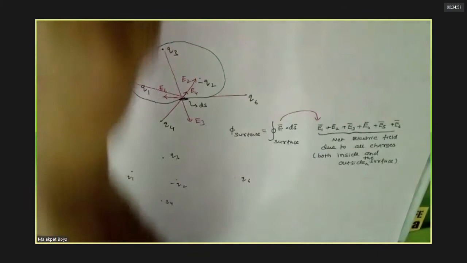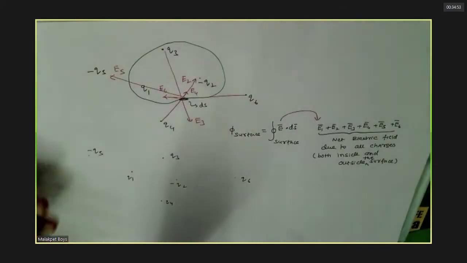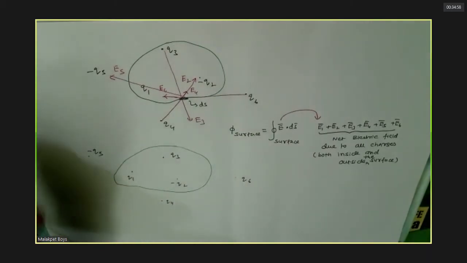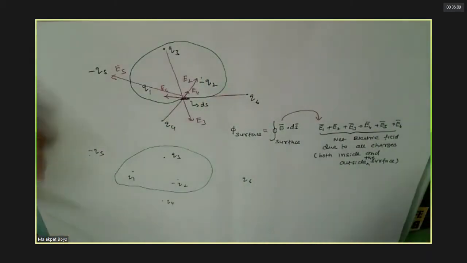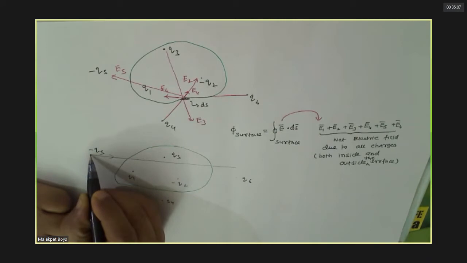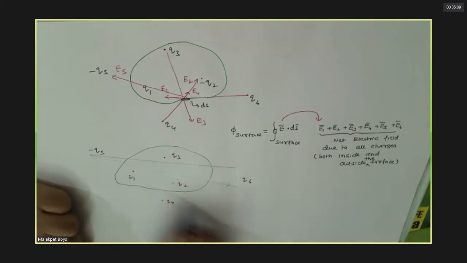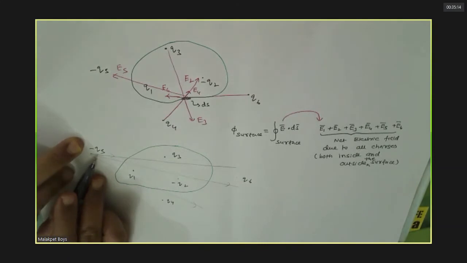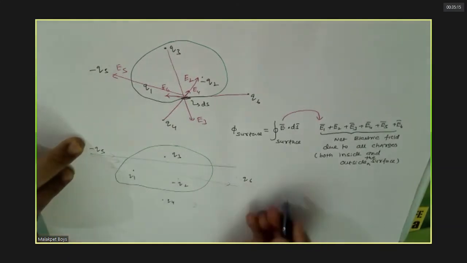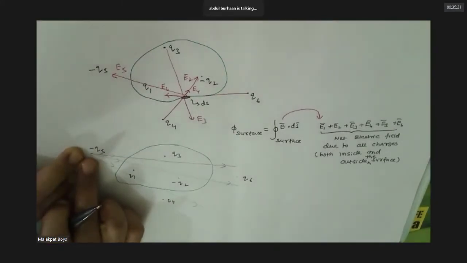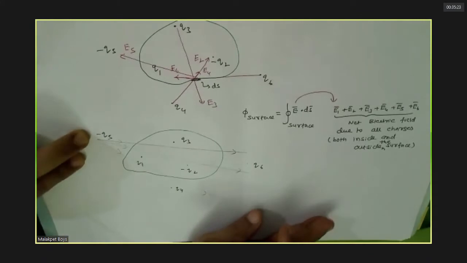Now I have enclosed which one? The surface I have taken. Observe carefully what happened. Flux means lines only, no? Any line of force that enters also comes out or not? You take any line. Agreed. What is the flux contribution due to this? Whatever enters is coming out. So what is the flux to the surface due to this? Zero.